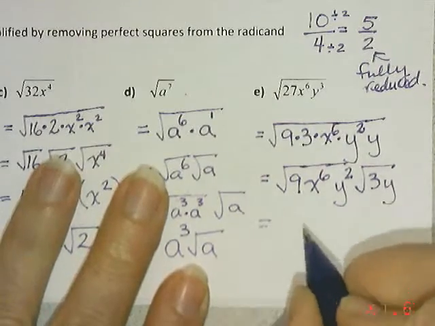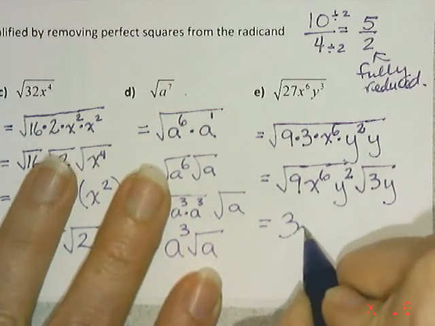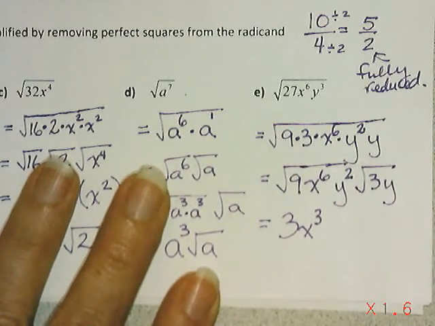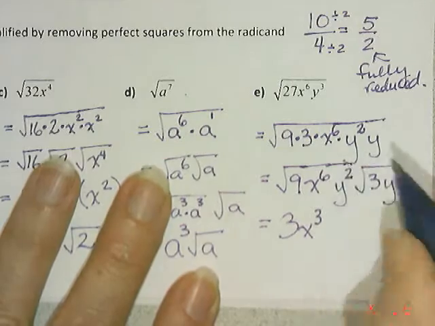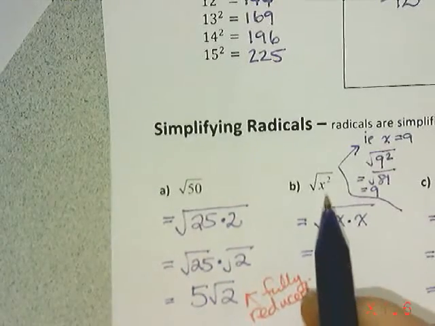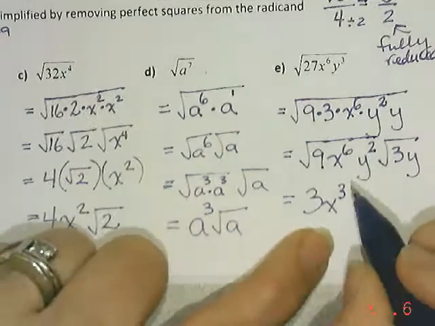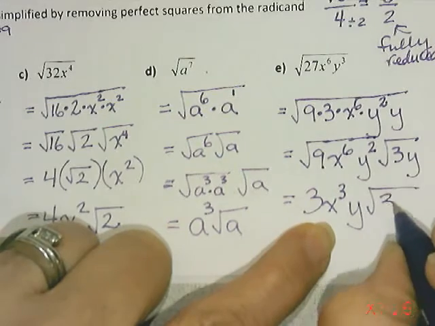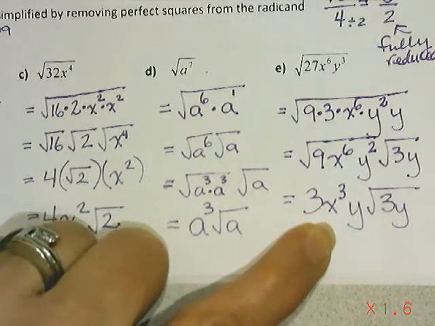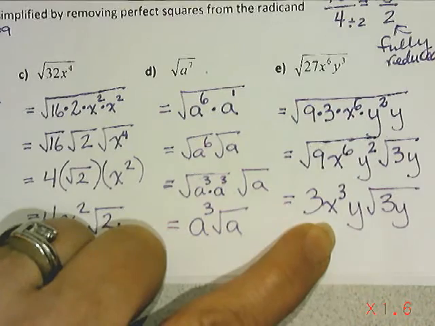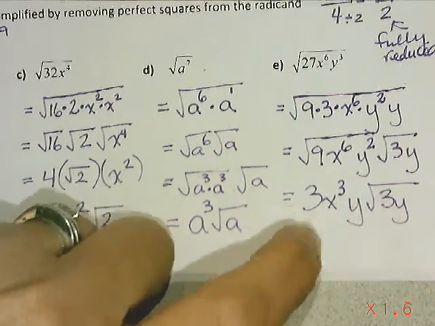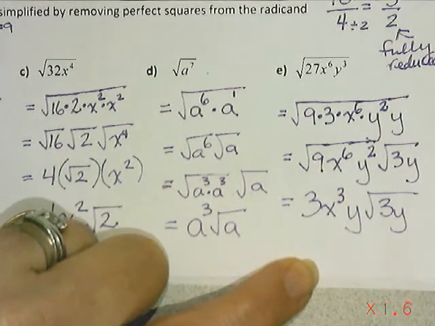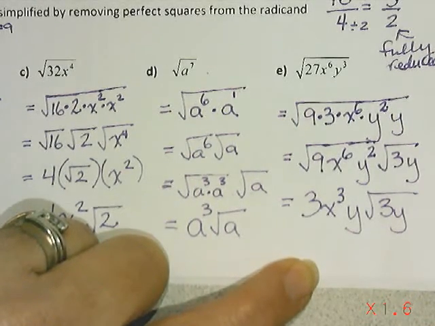And so a 3 times 3 gets me my 9. An x to the exponent 3 times another x to the exponent 3 would get me my x to the exponent 6. And the square root of y squared, very similar to the square root of x squared, well, it would be a y times y would give me y squared. And I would still have the 3 and y locked under that radical sign because there is no nice, easy, square rootable answer to that. And so this is the fully reduced answer to my original radical under that square root sign.